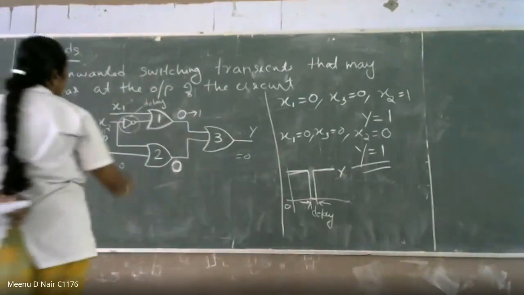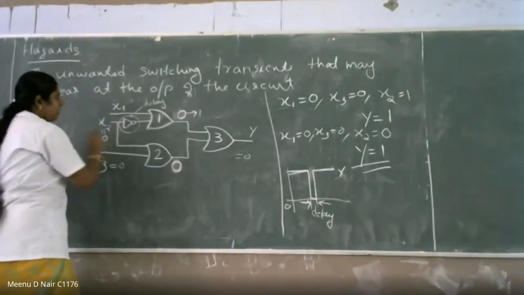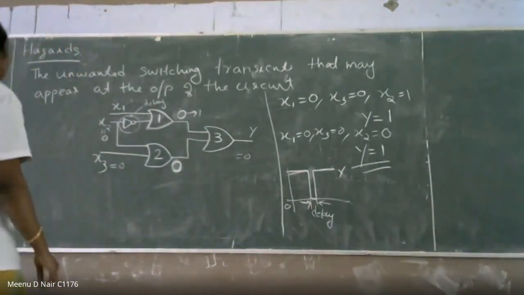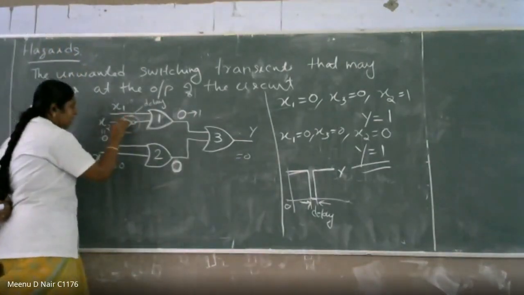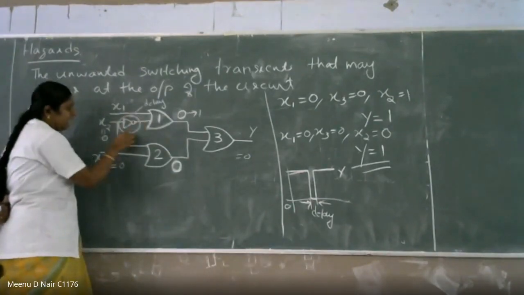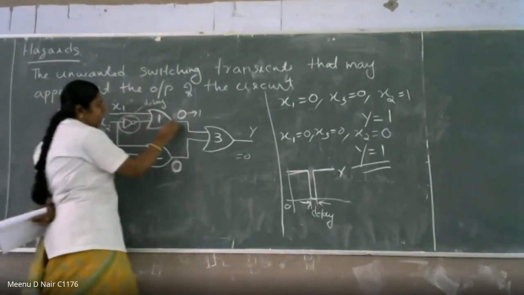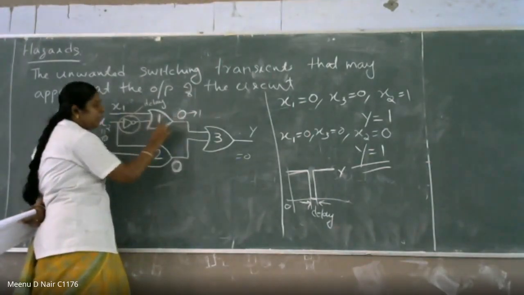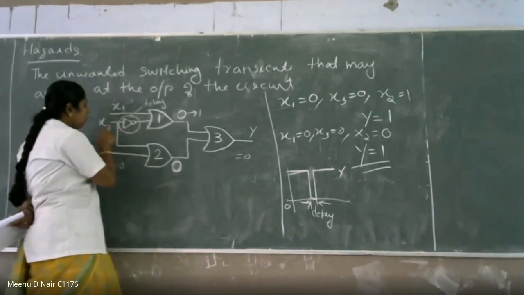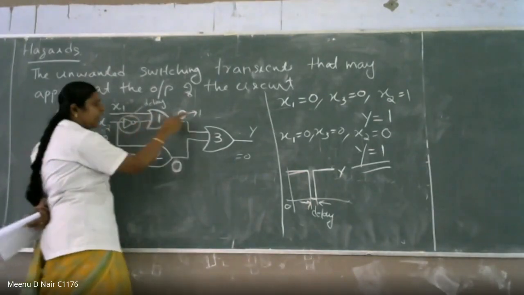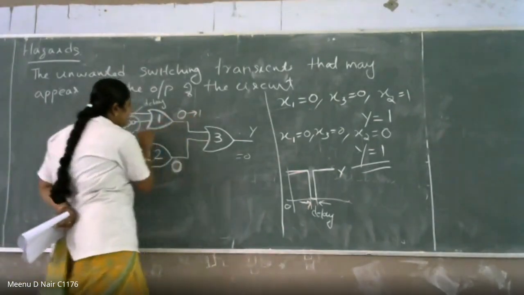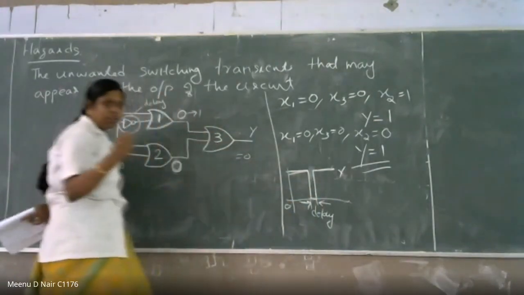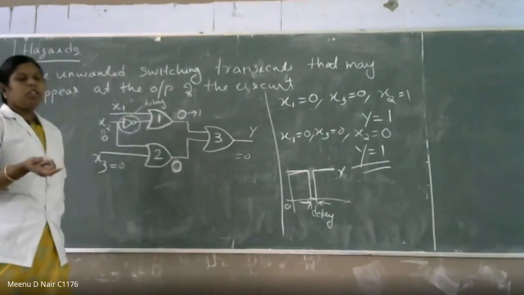Okay, so this is your hazard. You can draw the circuit and write the explanation on your own. Whenever it has a delay, this inverter circuit is having a delay. Previously the output was 0 only, so after some time only it is going to 1. During this delay time, your final output will move to 0 for a short duration. Then only it will be back to 1.